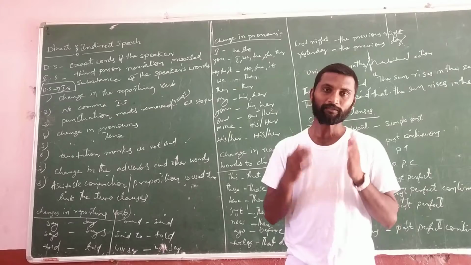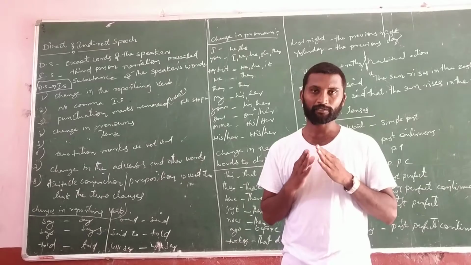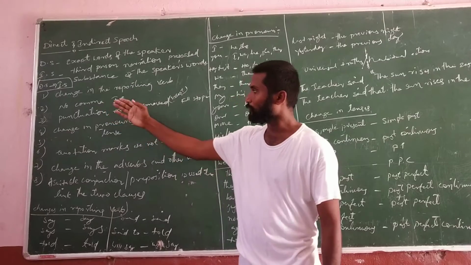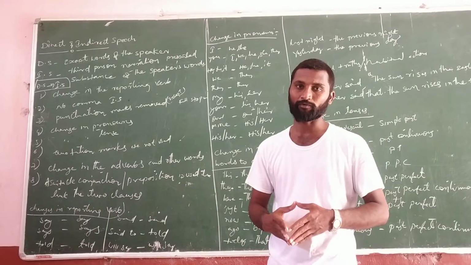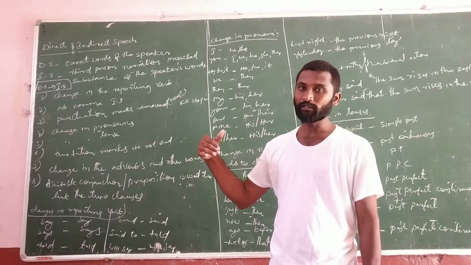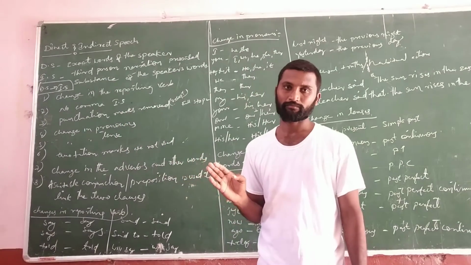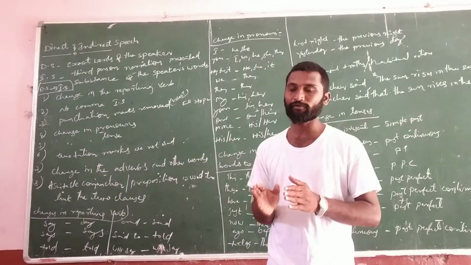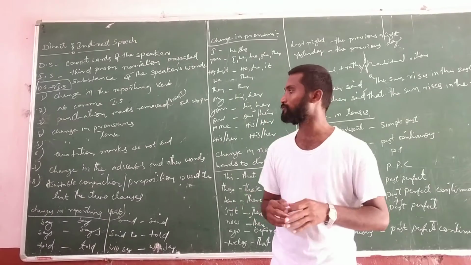When we are changing direct speech to indirect speech, what kind of rules and regulations we have to know, that I will explain. Coming to the first one, change in the reporting verb. We have to change the reporting verb into indirect speech. In indirect speech, don't use a comma. Third, all punctuation marks are removed except the full stop. In indirect speech only the full stop is there.